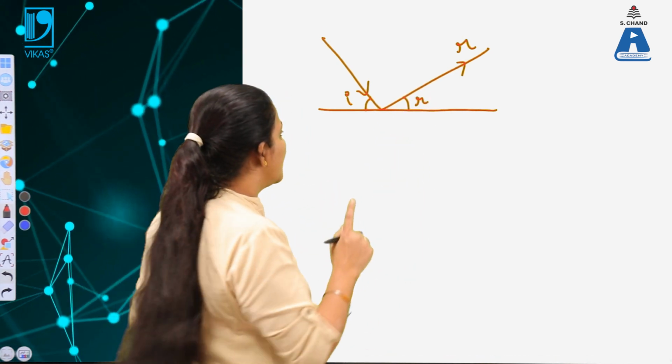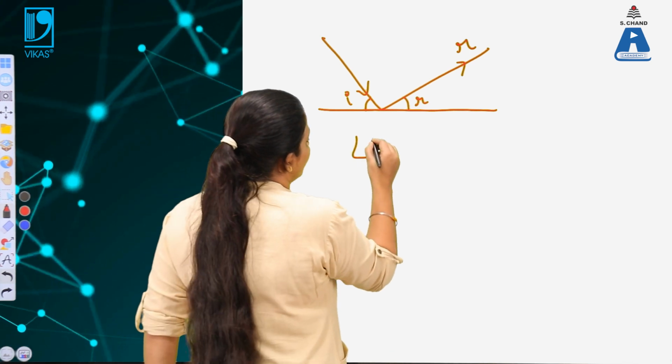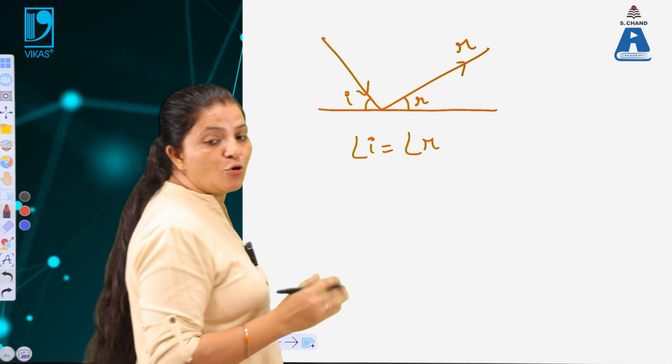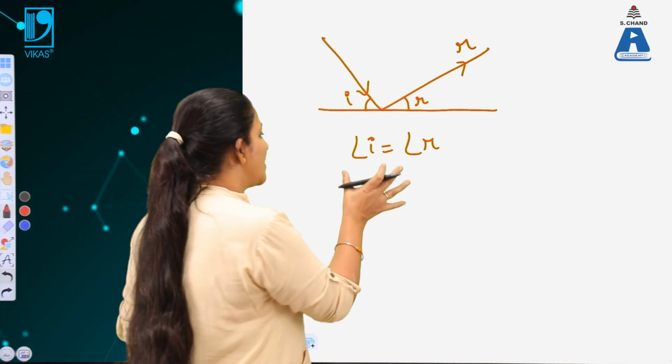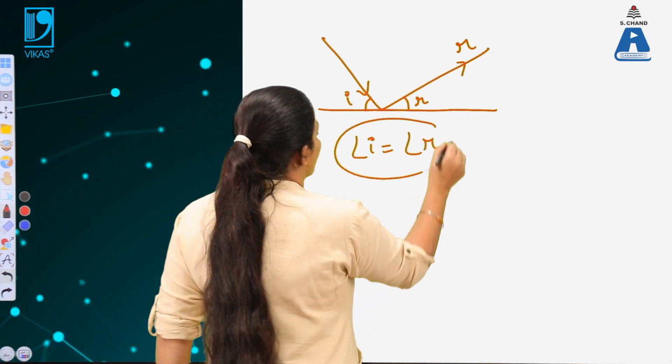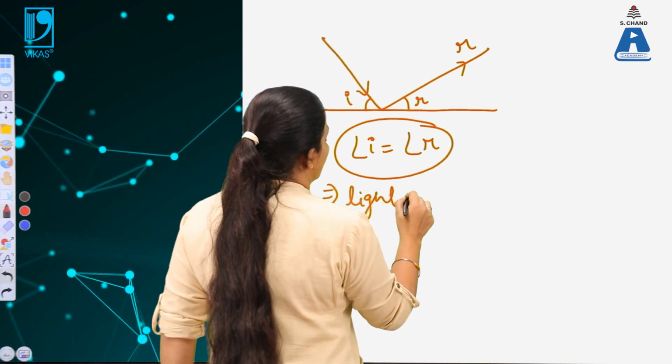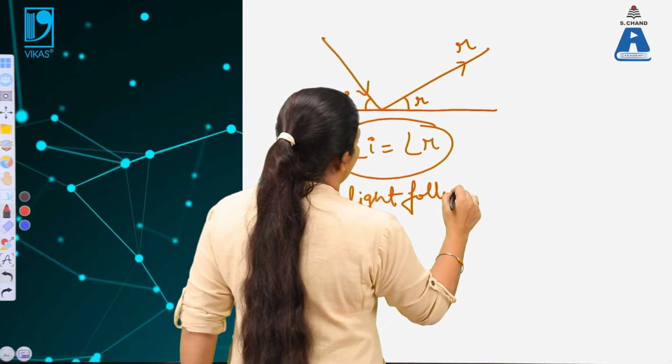So, what is the important point over here? The angle of incidence is equal to the angle of reflection. So, both are the same in this case. When they are the same to each other, the light will follow the rectilinear path.